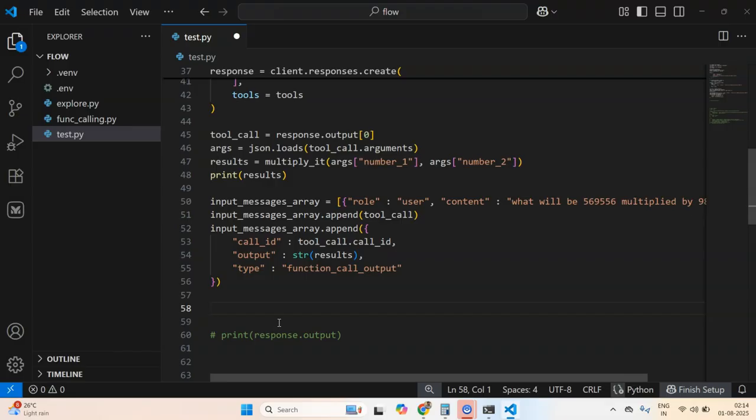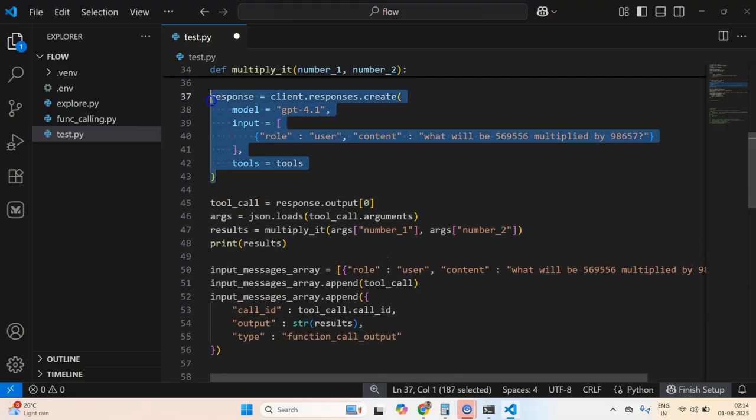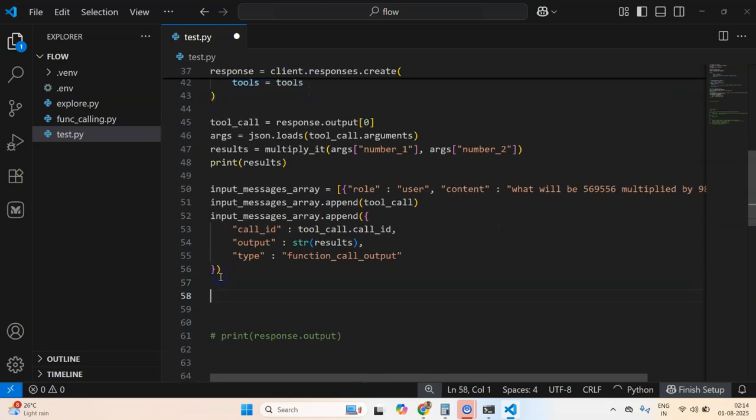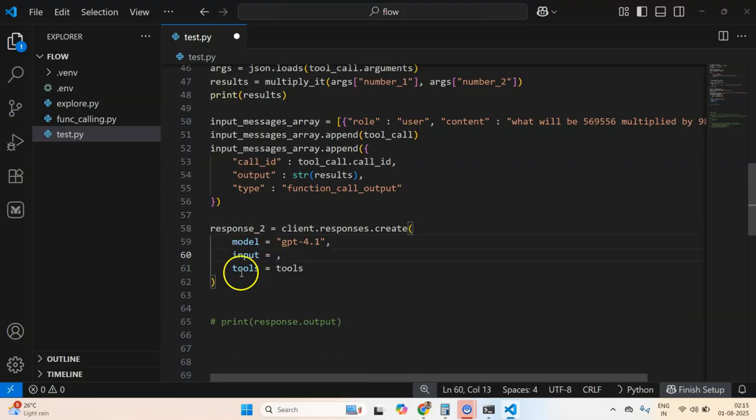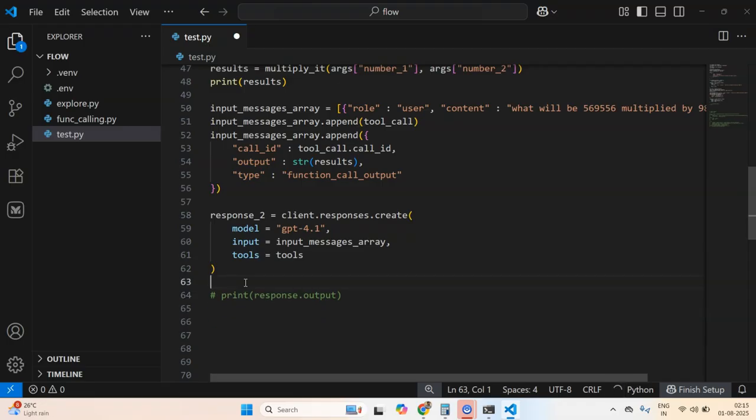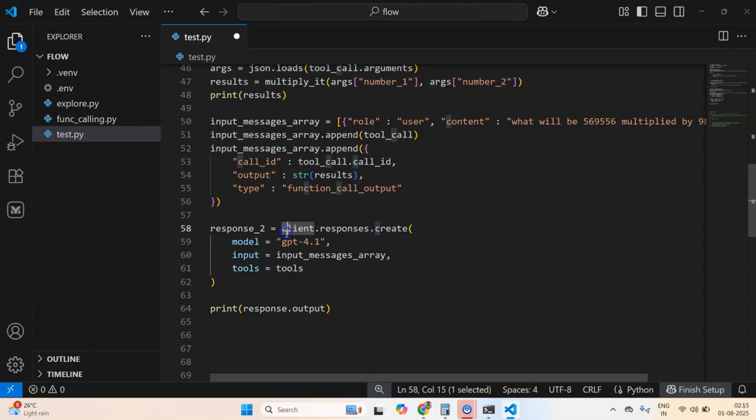And what will my OpenAI API or LLM call do? I will create response 2, and this time in place of this input I'll just mention this input messages array, and I'll keep tools as it is. Now if I print, not output, I should not use output here because output has already been produced, and we basically appended the tool call output here.